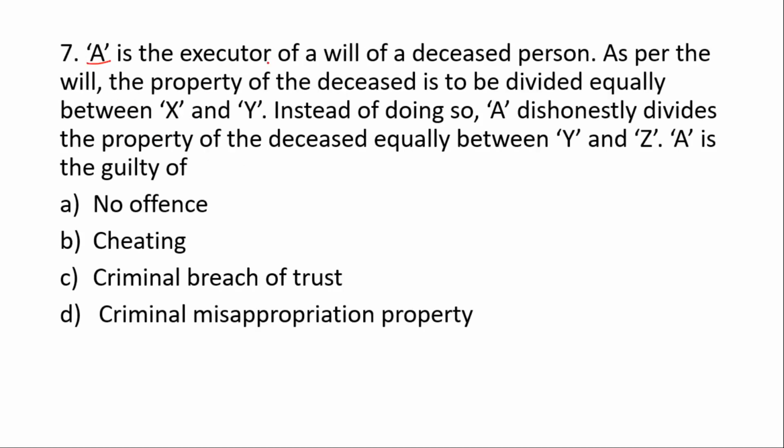A is the executor of a will of a deceased person. As per the will, the property of the deceased is to be divided equally between X and Y. Instead of doing so, A dishonestly divides the property of the deceased equally between Y and Z. A is guilty of the offense.